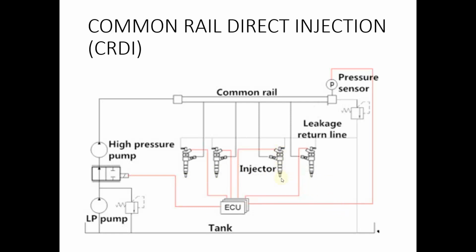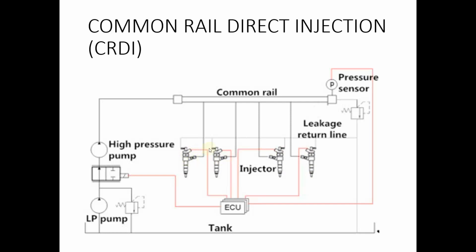The injector is injecting the diesel at very high pressures, more than 1000 bar, 1000 to 1500 bar pressure range is there. So that much high pressure is maintained at the common rail mechanism, and it is sprayed by the different injectors accordingly to the different cylinders.